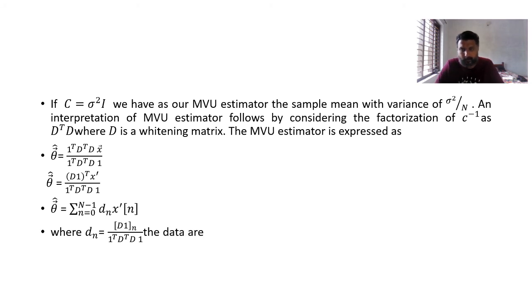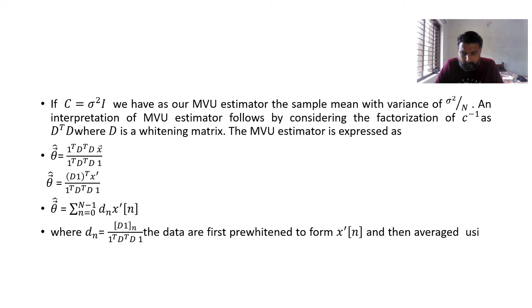The data are first pre-whitened to form x dash of n and then averaged using pre-whitened averaging weights d_n.